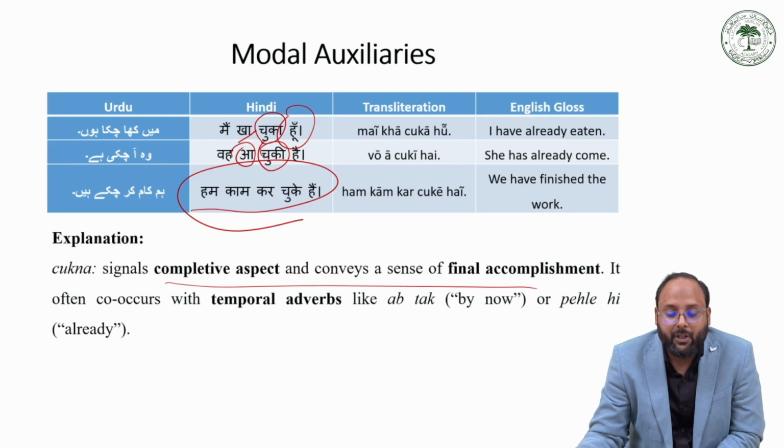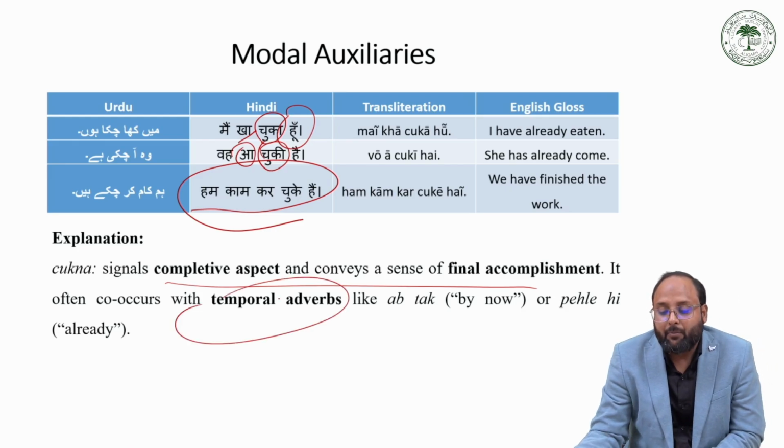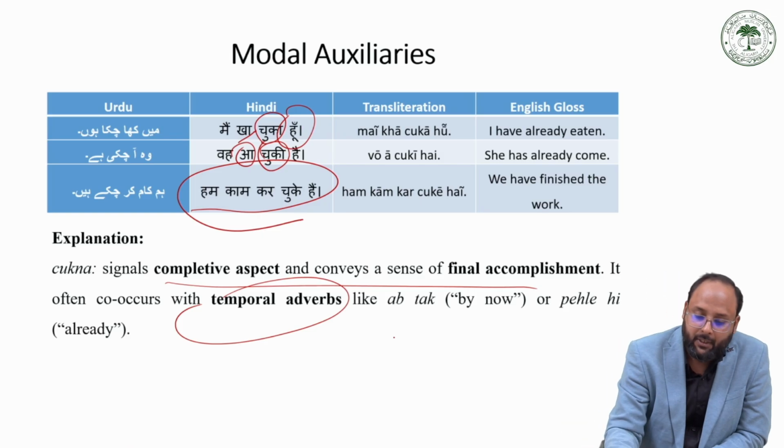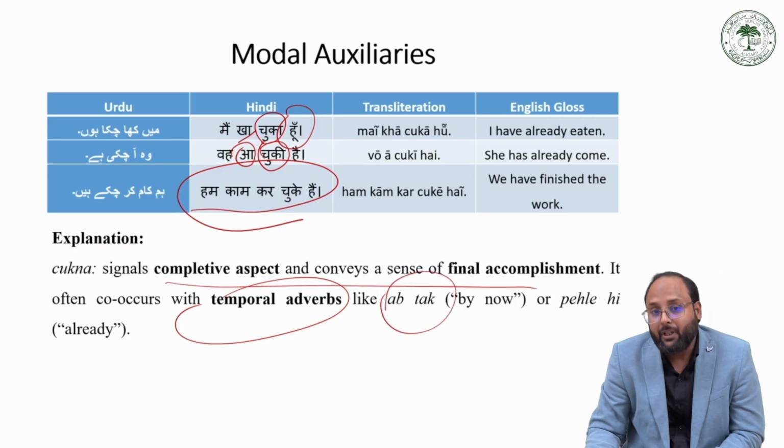And it often occurs with temporal adverbs like ab tak और पहले ही. वो अब तक जा चुका होगा, वो पहले ही निकल चुका है, वो पहले ही खा चुका है. This kind of construction we have by adding temporal adverbs with the modal chukna.